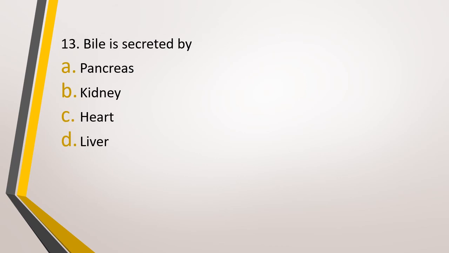Question number 13. Bile is secreted by option A, pancreas, option B, kidney, option C, heart, option D, liver. The correct answer is option D, liver secretes the bile.